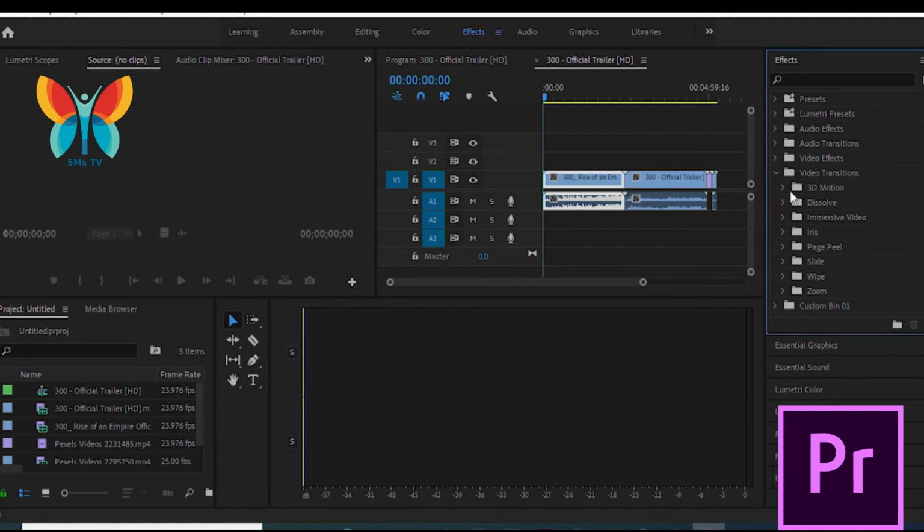Choose a transition effect. Browse for transition effects in the Effects panel. Use the search box in the Effects panel.